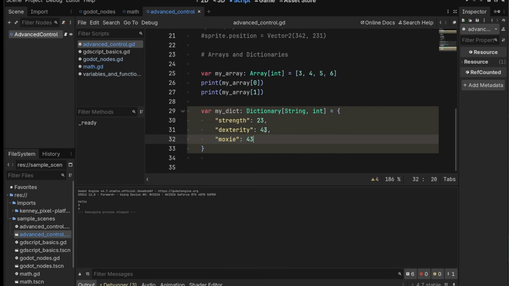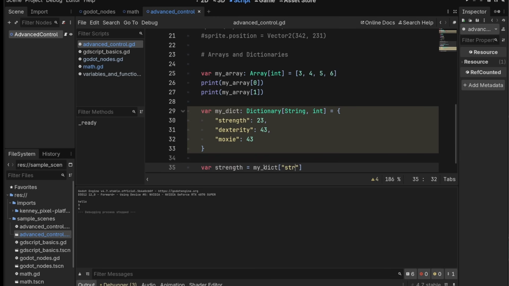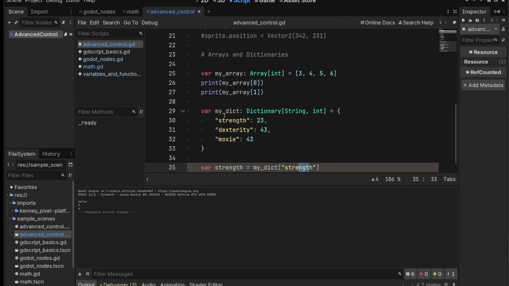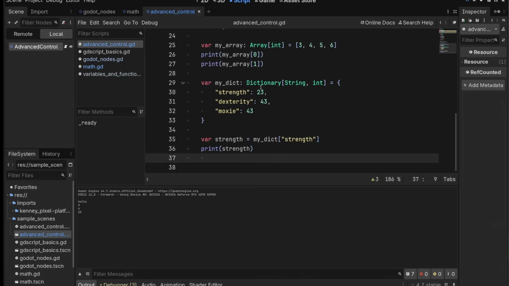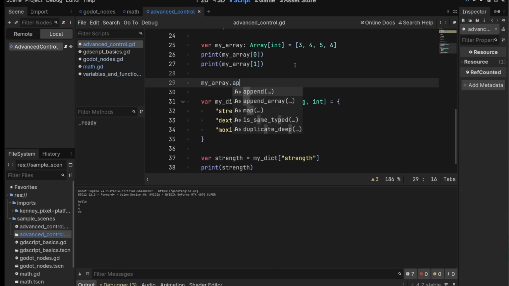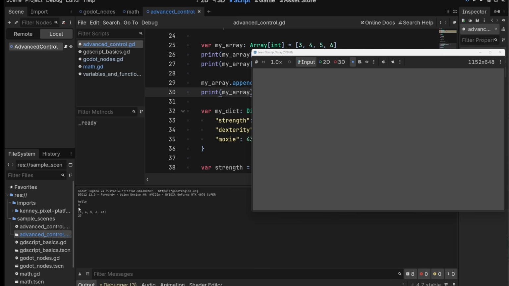And then when we want to access these, we access them by the key. So we can do var strength equals myDict, and then we can put strength. This finds whatever item is in your dictionary that has the key strength and returns this value. So let's print strength. 23. Now we can put new things in both of these too. So we can do myArray.append 20. This will put a 23 on the very end of this, and then we can print myArray. If we play this, we get what we expect.